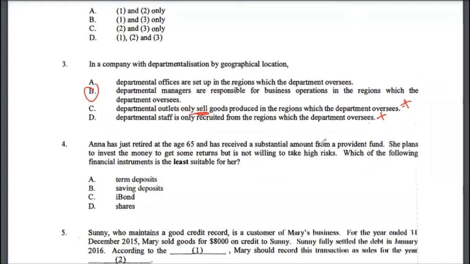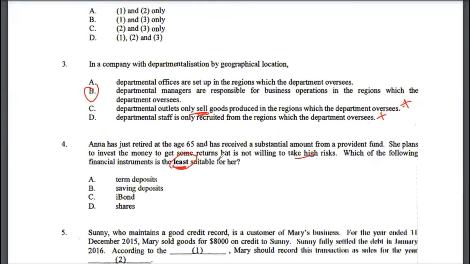Multiple choice 4, Anna has retired at the age of 65 and has received a substantial amount from Provident Fund. She plans to invest the money to get some returns, but is not willing to take high risks, right? So she's not willing to take high risk. Which of the following financial instruments is the least suitable for her?